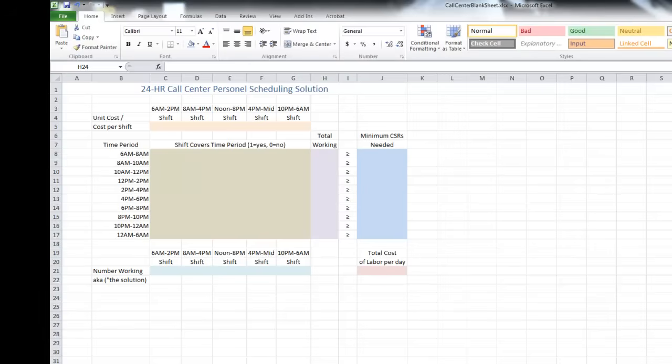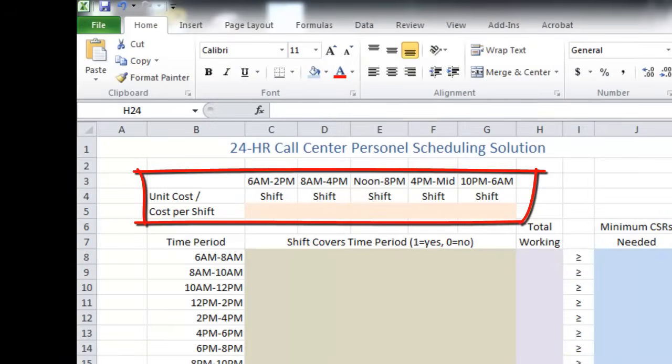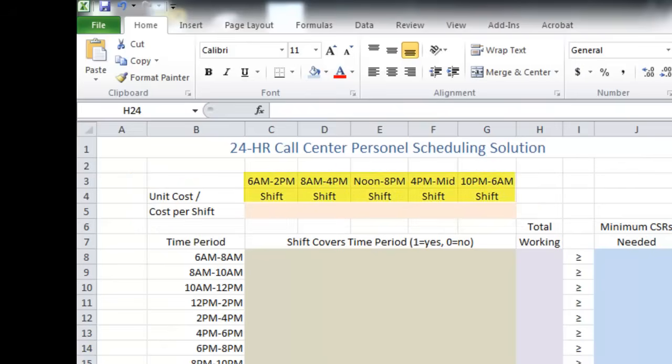Now the first part of the spreadsheet to take note of is at the top center. You'll see a row of cells in a sort of salmon color, and that is the unit cost or cost per shift. You will see all 5 customer service representative shifts that the cost center offers: 6 a.m. to 2 p.m., 8 a.m. to 4 p.m., and so forth. Now below each one of those will be the average daily labor cost of one customer service representative, or CSR. So each shift will have its average daily cost for one CSR.